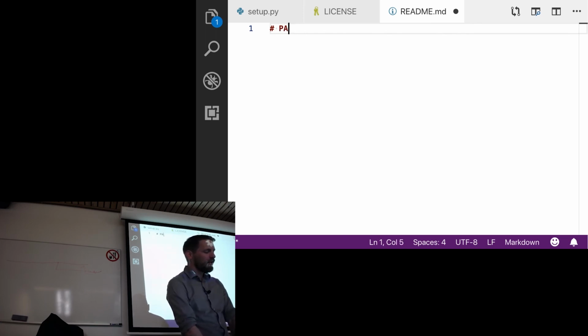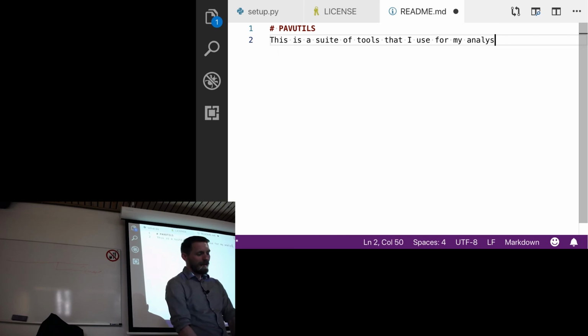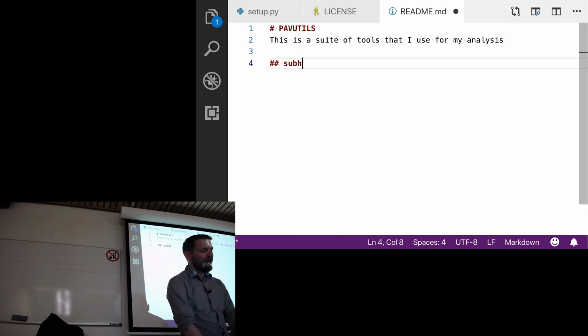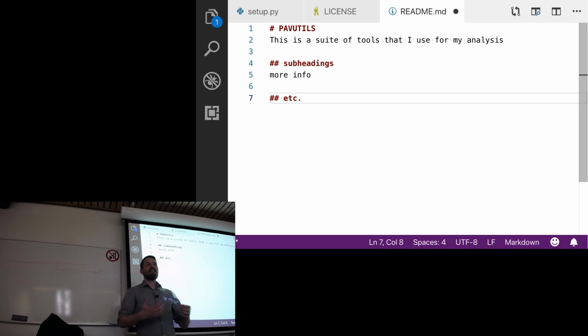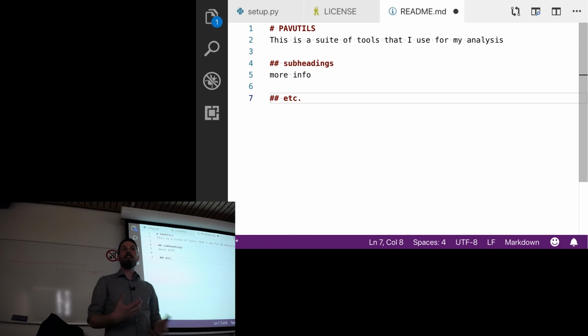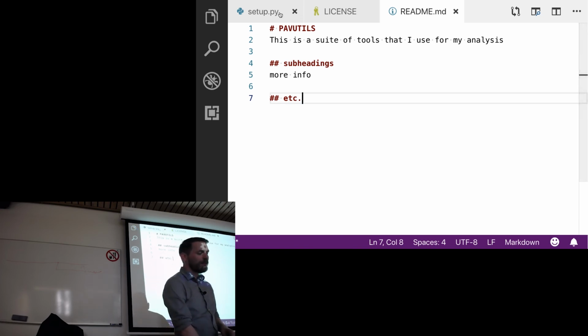This, let's call this PAV utils. This is a suite of tools that I use for my analysis. Something like that. And of course, you could expand it with subheadings and more info, etc. Right? So the reason you'll do this is that should you decide eventually to put this online and let other people install it, this is all stuff that you would want to have. Because it will generate documentation for you when you create this. Okay? So we have a README file, a license file, and a setup.py.